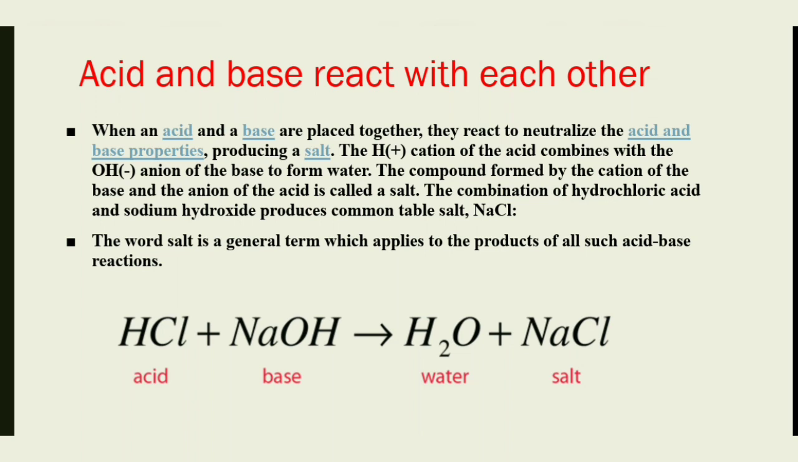Acid and base react with each other. When acid and base react with each other, the products formed are water and salt. When acid and base are together, they react and neutralize the acid and base properties, and produce a salt. The H plus cation of the acid combines with the OH minus anion of the base to form water. The compound formed by the cation of the base and anion of the acid is called the salt. The combination of hydrochloric acid and sodium hydroxide produces common salt, which we eat and use in our daily life.